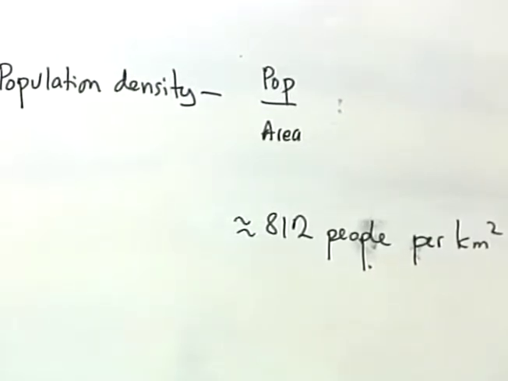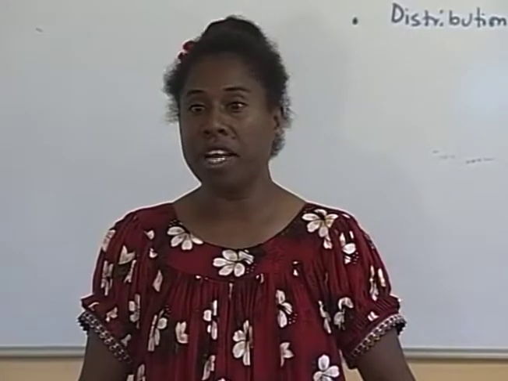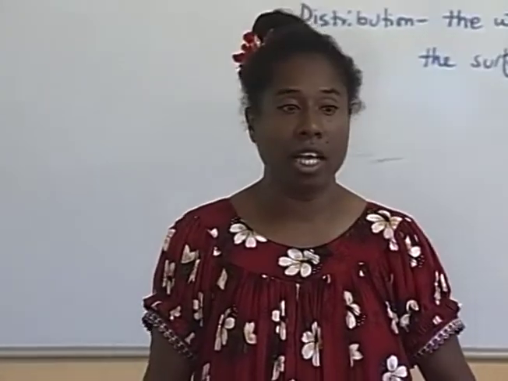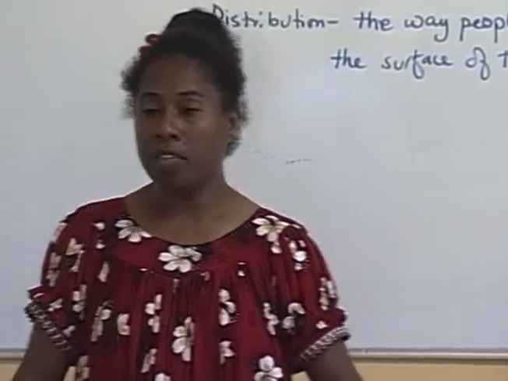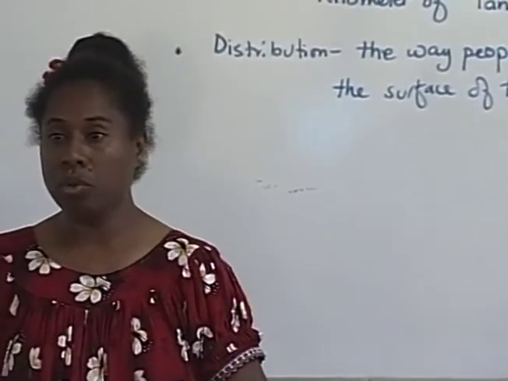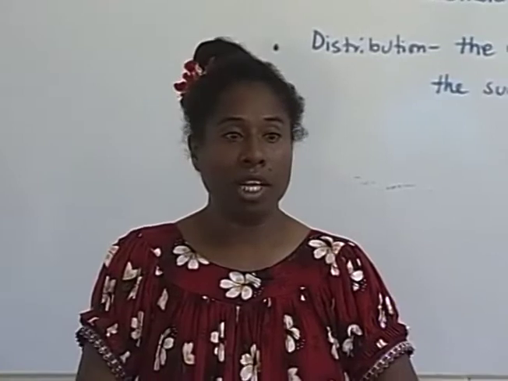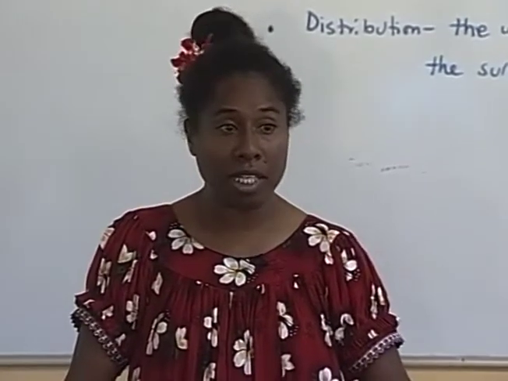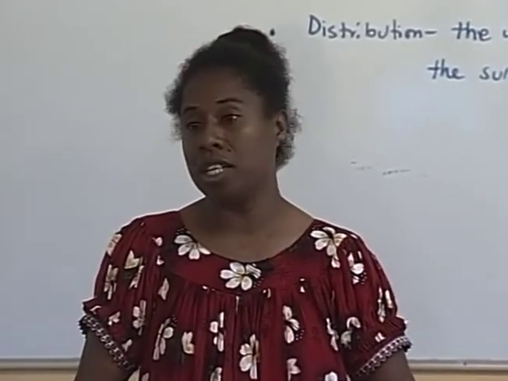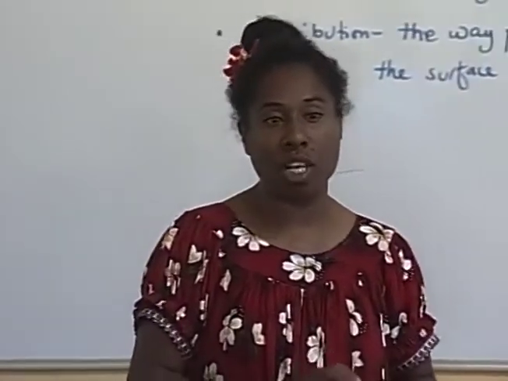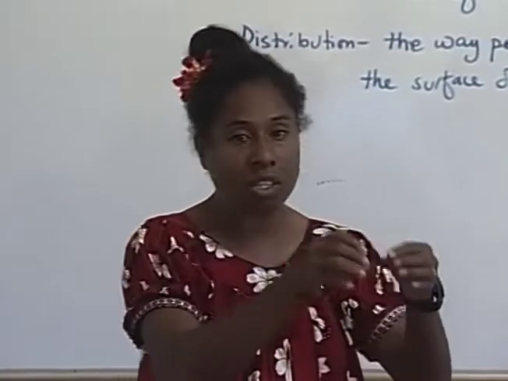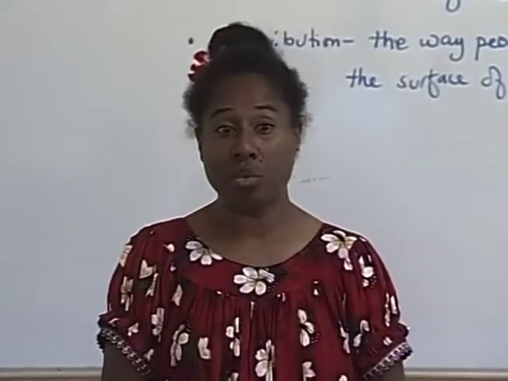If we have to find out the population density of Papua New Guinea also, will we be able to calculate the population density? Yes, we should. We find out the total population of the country, and then we find out the total land area or land mass, and we divide the population by the total area. What we are actually calculating here is what we call arithmetic calculation of population density. In reality, when we look at perhaps the island of Java, you are not going to see that for every square kilometer, there is 812 people.